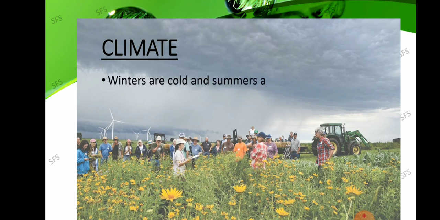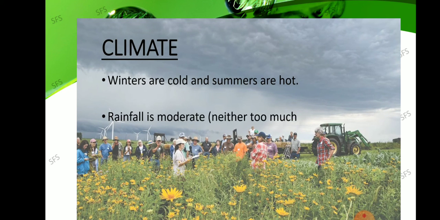Winters are cold and summers are hot, as usual in all places, but here it will be at the highest level. Rainfall is moderate, neither too much nor too little. Rainfall in the sense that the raining will not be too much or too little.